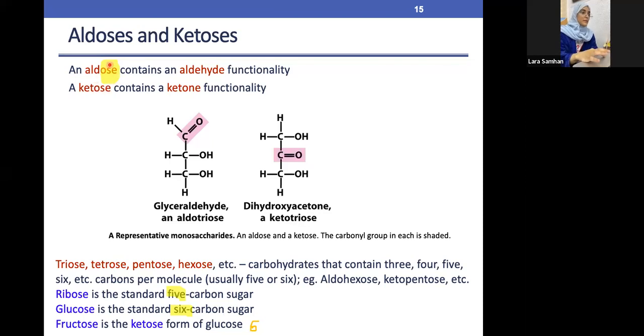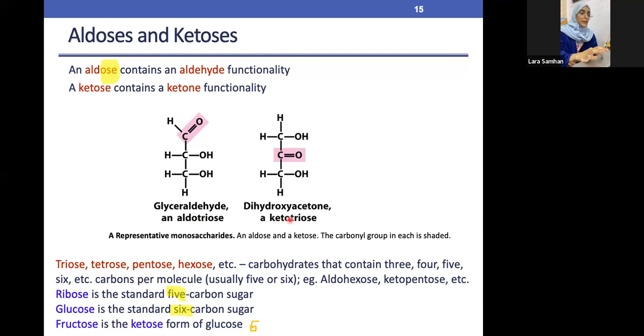So for example, in here we have this sugar molecule, which is an aldose, from the words aldose, aldehyde, ketose, ketone. As we said, this is an aldose. It has a carbonyl group with H, so this is an aldehyde. For example, if it has C double bond O with a C molecule, from this side or even from this side, that means this is a ketone. In this case, we have a ketotriose. Why ketotriose? Tri means 3, and ketone means the carbonyl group is attached to a C molecule. And here the carbonyl group is attached to an H, because of that, it's an aldose.